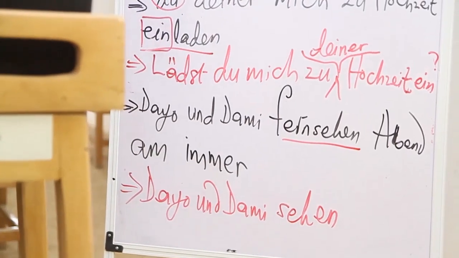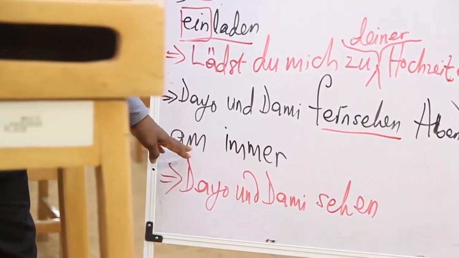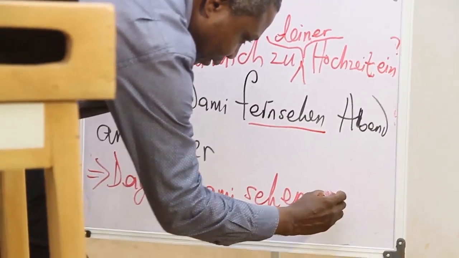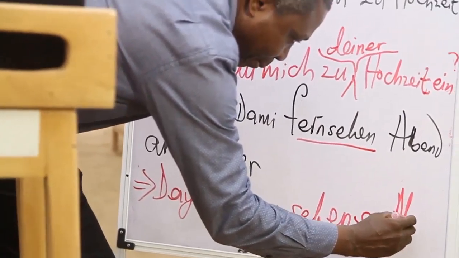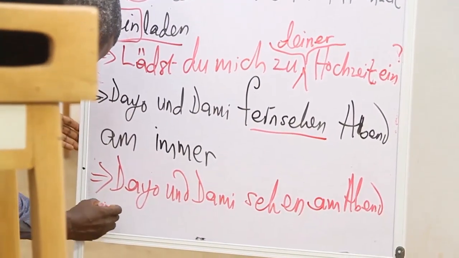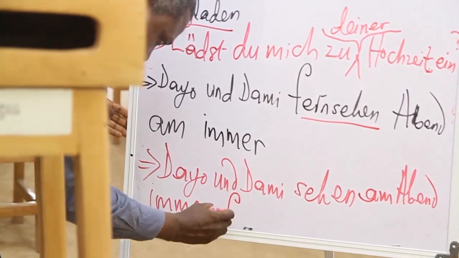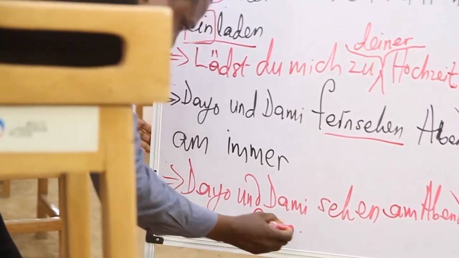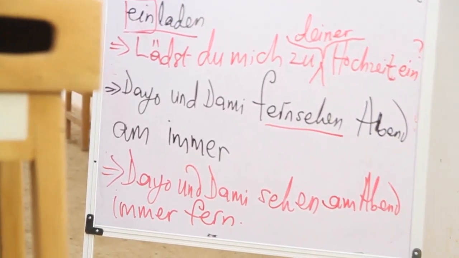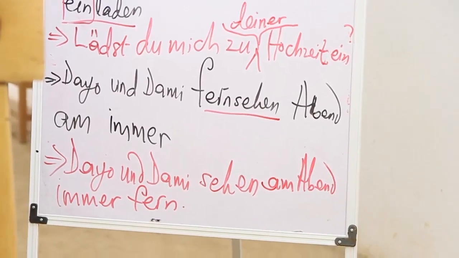And then we want to look at the other things we want to put there. Sehen am Abend. Am Abend. And then the next word, immer. Immer fern. Okay? You're going to read it with me. Dio und Dami sehen am Abend immer fern.